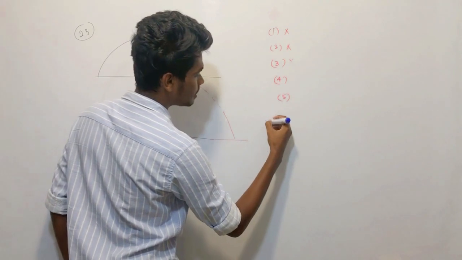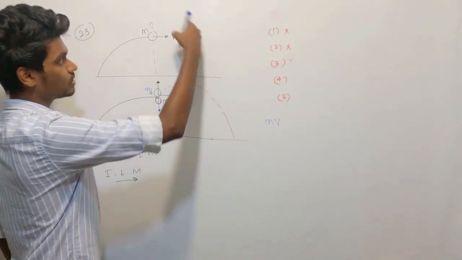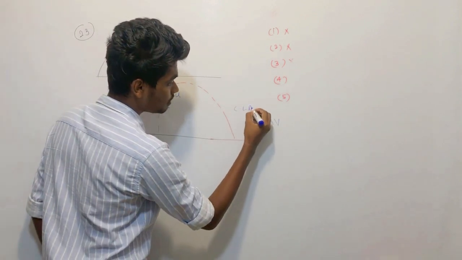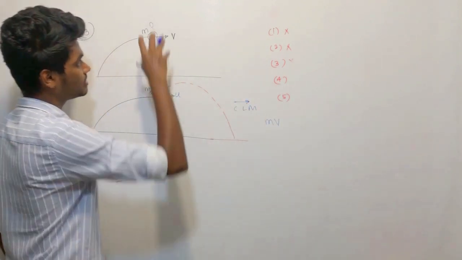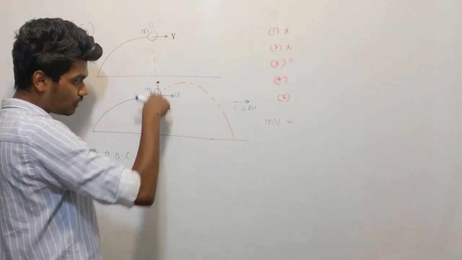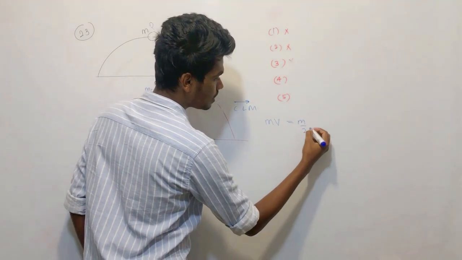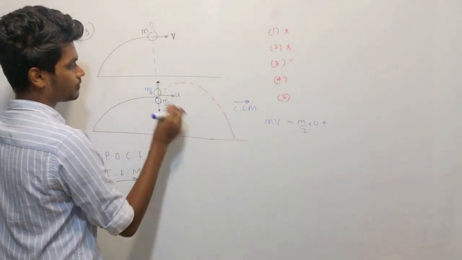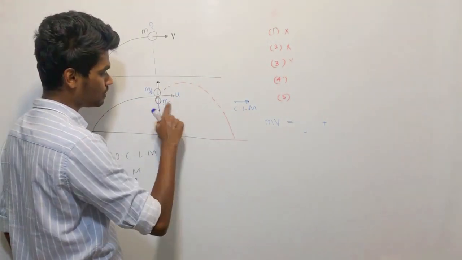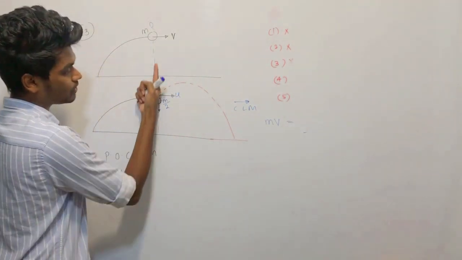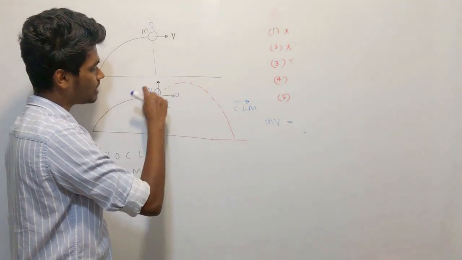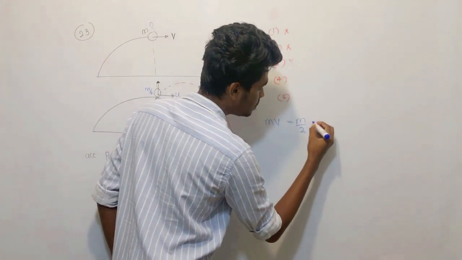Just before the collision, the linear momentum is m into v. Just after the collision, with conservation of linear momentum in the forward direction, this one has a downward velocity, so m over 2 into 0. It doesn't have a horizontal velocity, so forget about that velocity because it's in the vertical direction. What you have to consider is only this m over 2 into u.